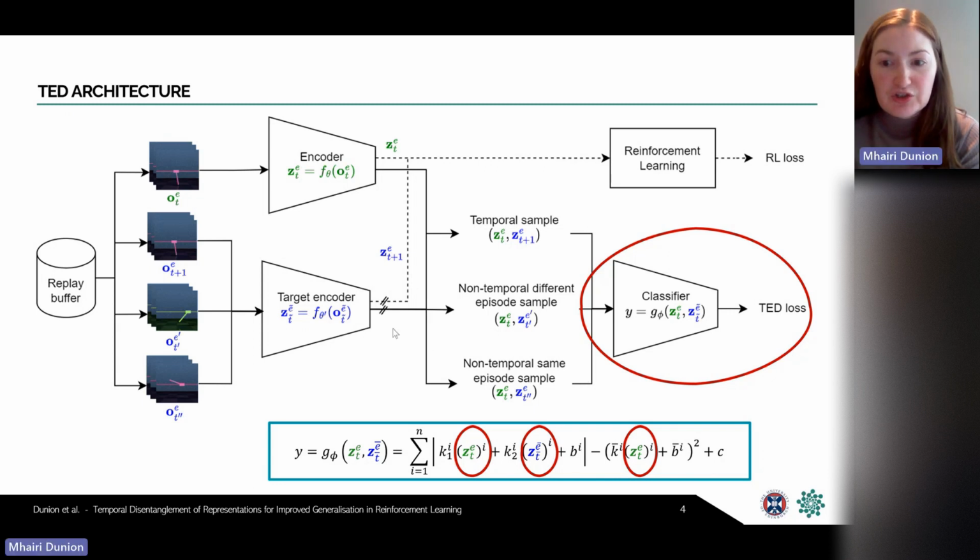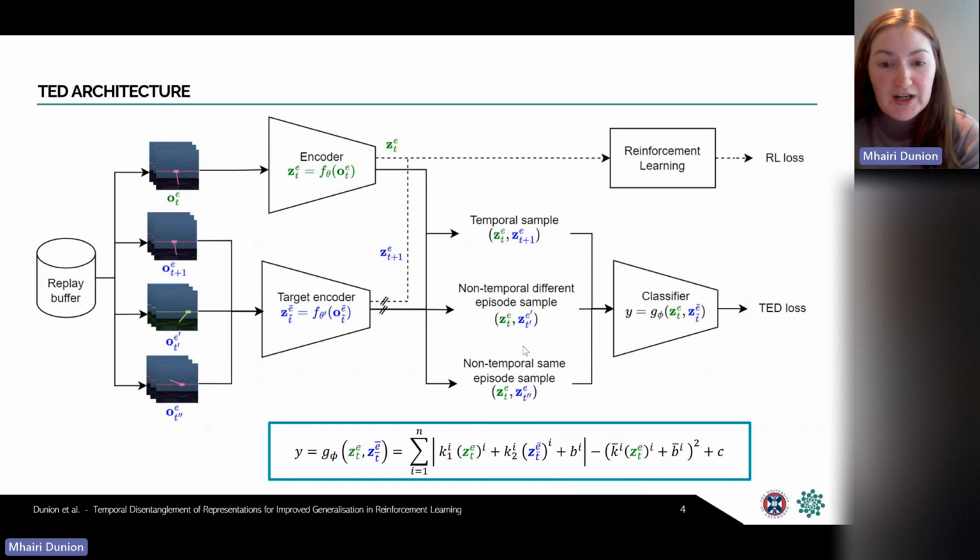So this encourages the encoder to not only uncover the temporal structure necessary for classification, but to do so by separating the factors of variation into distinct features in the representation, so that the temporal structure of each feature can be determined independently of the other features. So due to this structure, we're expecting the encoder to learn a disentangled representation and the classifier to approximate the distribution of samples. And the classifier is not required for execution, so it can be discarded after training.